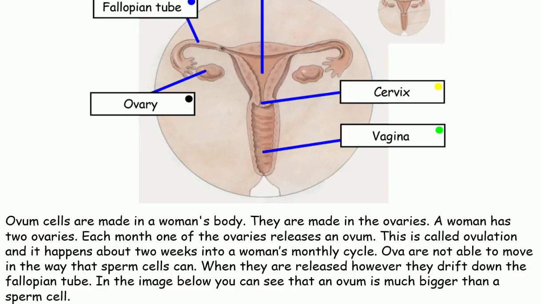Ova are not able to move in a way that sperm cells can. When they are released, however, they drift down the fallopian tube. In the image below, you can see that an ovum is much bigger than a sperm cell.